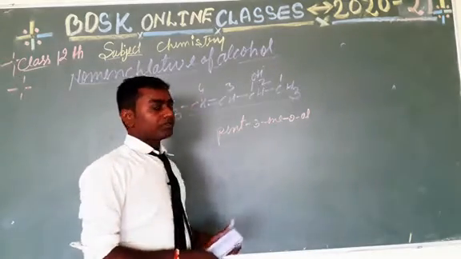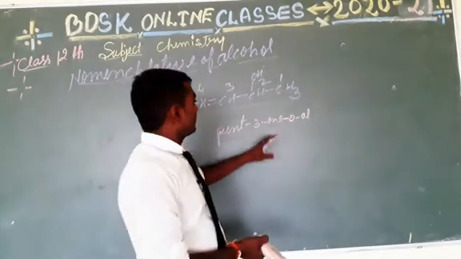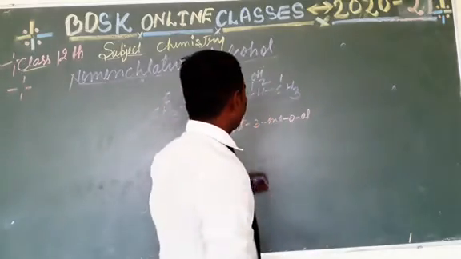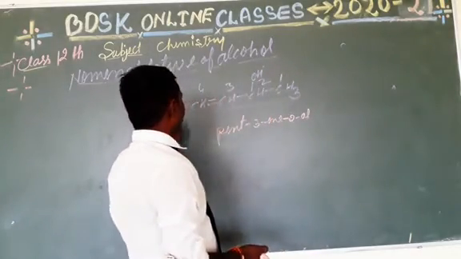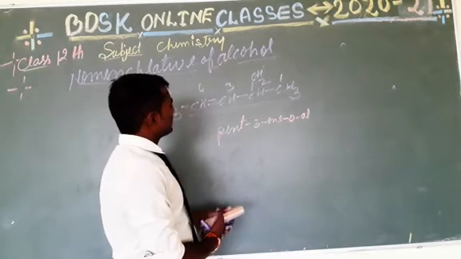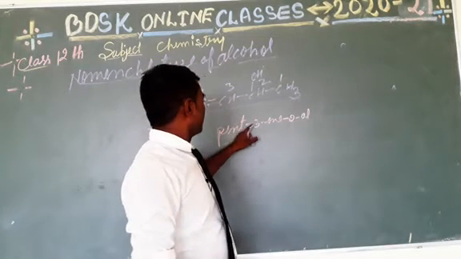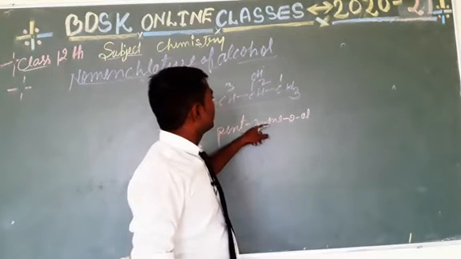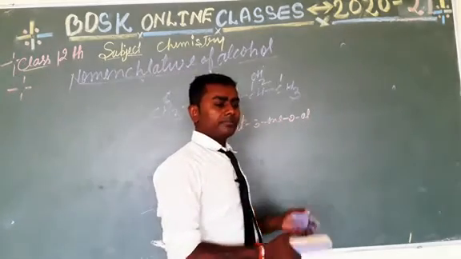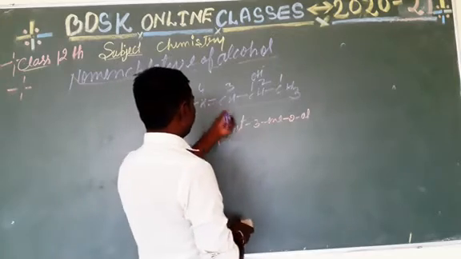This is the IUPAC name of this compound. Let's understand again. This compound has the following 5 carbon atoms, 1, 2, 3, 4 and 5. So we write pent, and it contains a double bond at carbon number 3. So 3-ene, and the second carbon has the alcohol group, 2-ol. This is the IUPAC name of this particular compound.